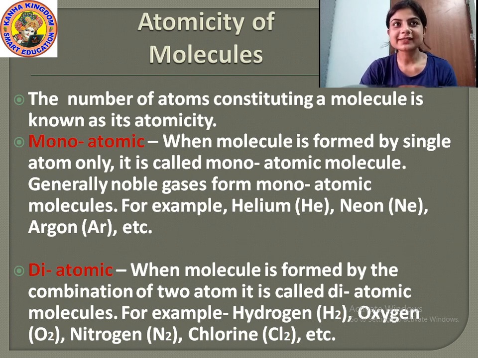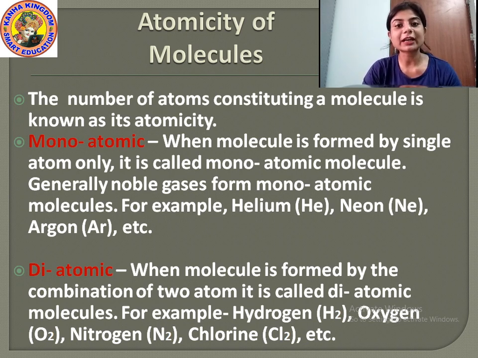So students, now let us study about the atomicity of a molecule. What do you mean by atomicity of a molecule? The number of atoms constituting a molecule is known as its atomicity. That means how many atoms of an element are bonded together to form a molecule after the chemical reaction takes place. That is called the atomicity of the molecule.